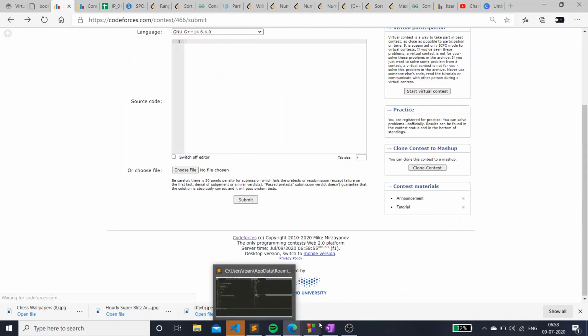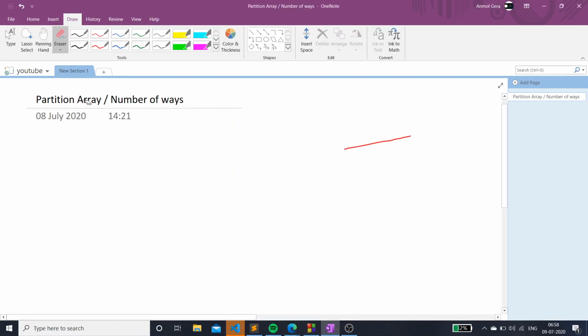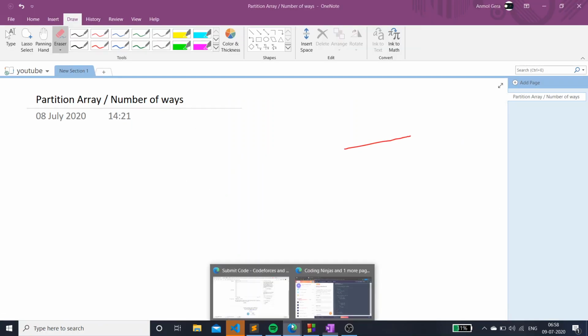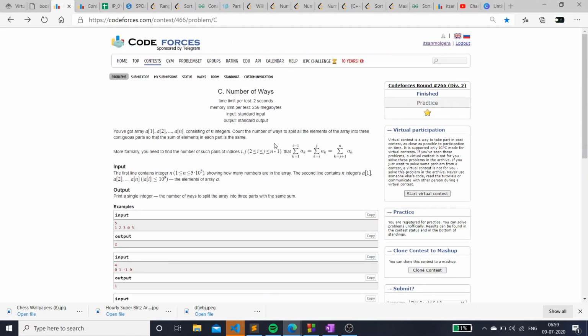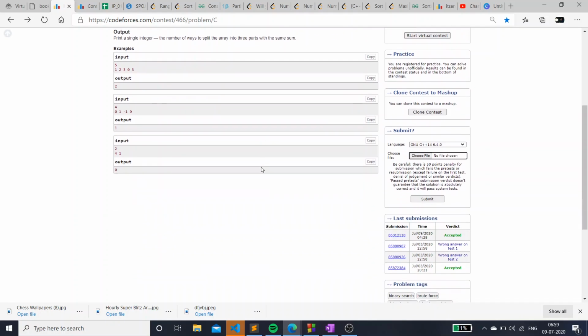Okay, so to sum up what we did, the problem was to count the number of ways in which we can divide an array into 3 equal parts. So first we checked if the sum of the complete array is divisible by 3 or not. If it's not divisible, we don't have to do anything, just print 0, because there's no way we can divide the array into 3. If it is divisible, then basically we have made 2 counts.